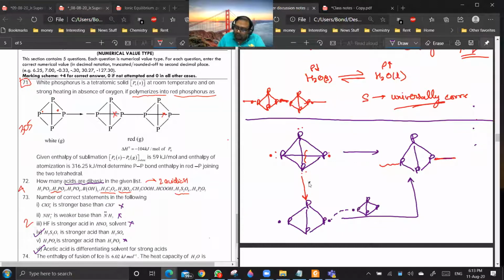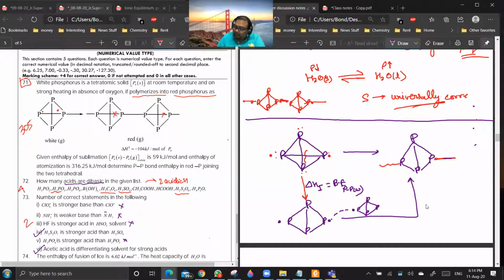If I visualize this reaction like this, what will be delta H1? It will be the breaking of this bond, the bond energy of the PP bond in white phosphorus. This is a white phosphorus bond which we are breaking.